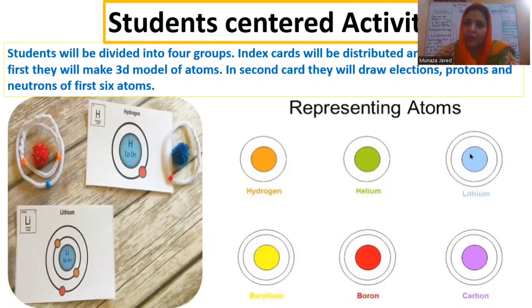And in lithium, you can write 3 protons, 3 neutrons. Now, how many electrons? 3 electrons. And move on. You will complete it. This is an activity which students will perform for 5 to 8 minutes.